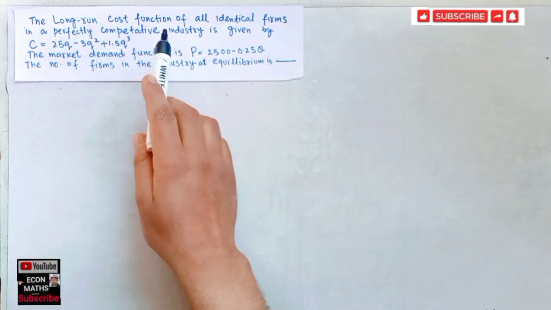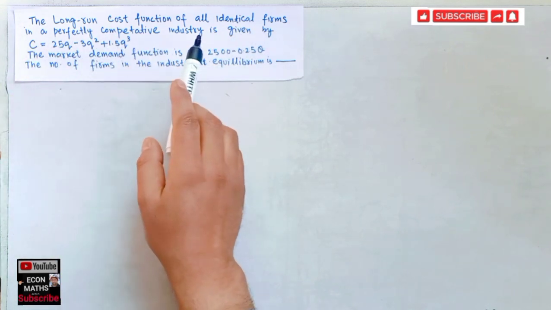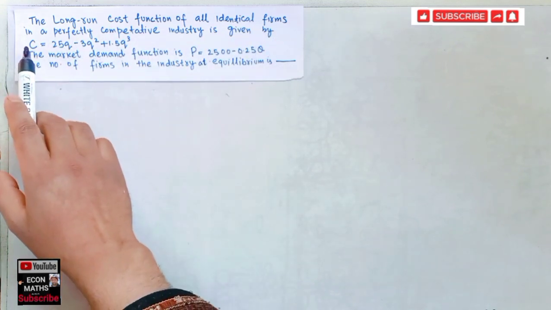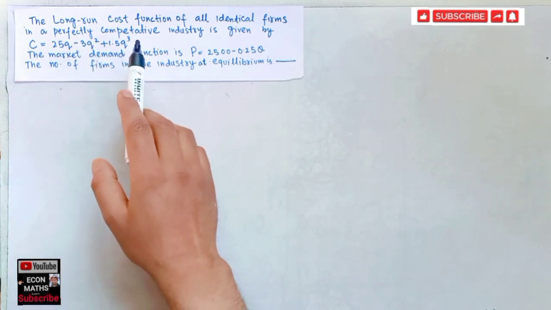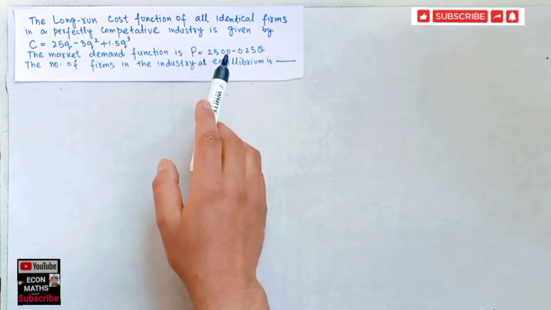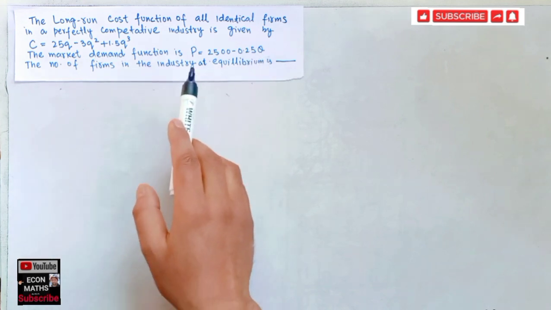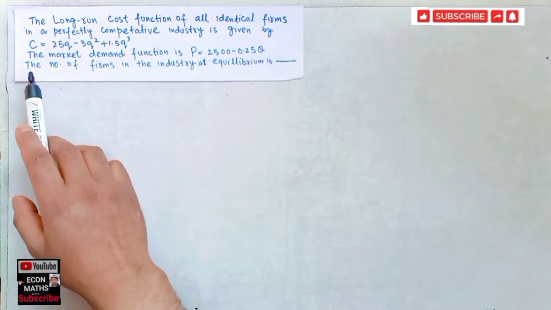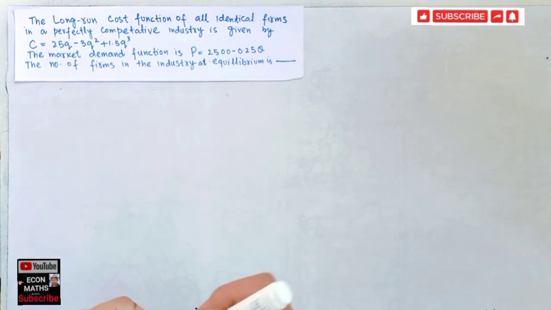The long run cost function of all identical firms in a perfectly competitive industry is given by the function that cost is 25q minus 3q square plus 1.5q cube. The market demand function is given by P is equal to 2500 minus 0.25Q, where Q is the total quantity and P is the price. The number of firms in the industry at equilibrium is, we have to find the number of equilibrium firms. So how will we find that?